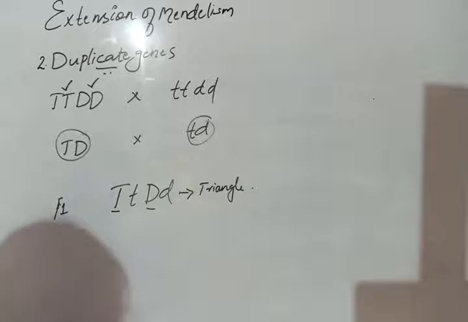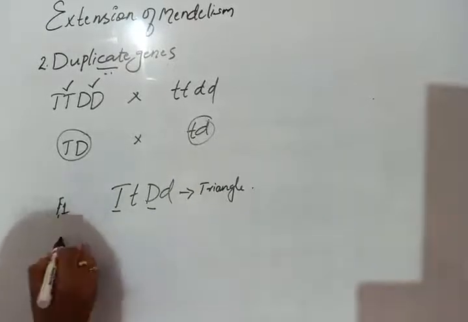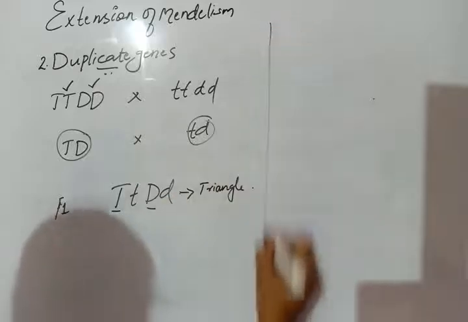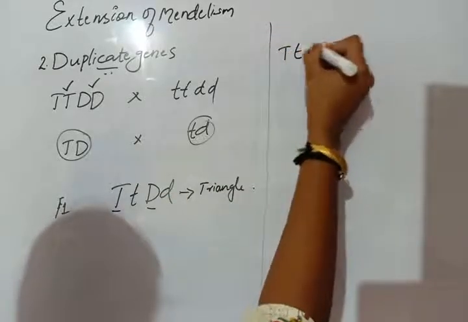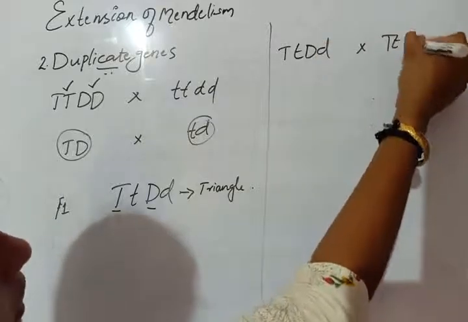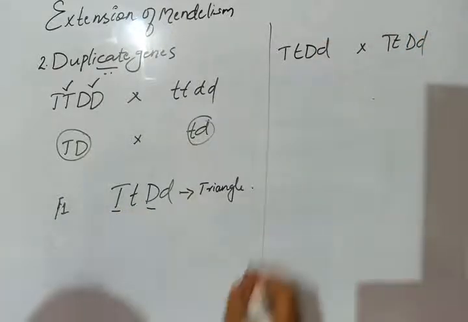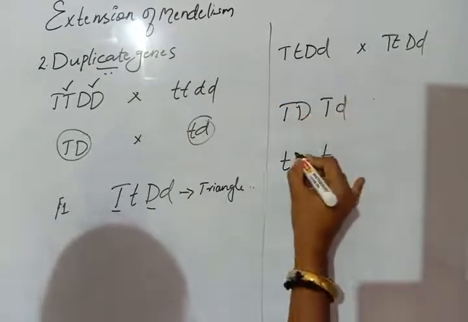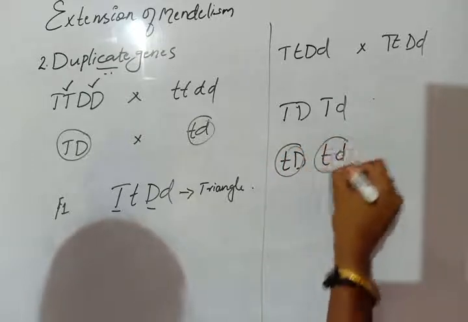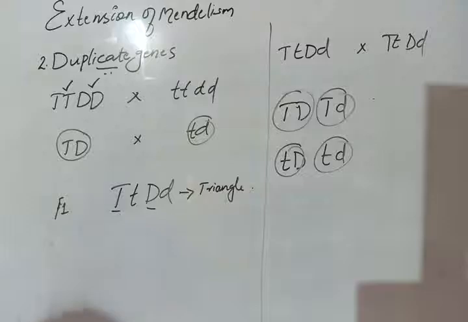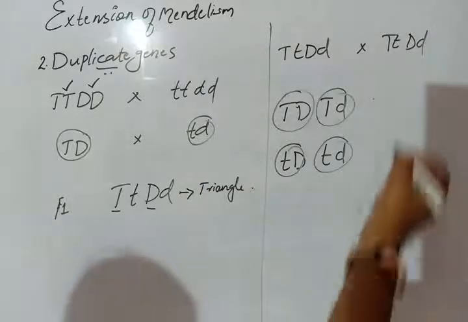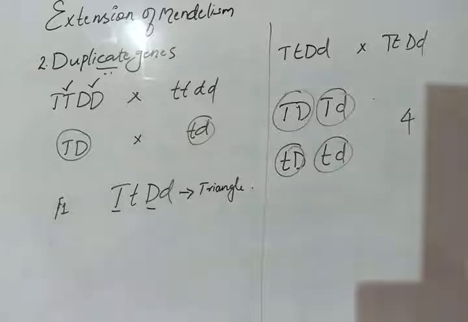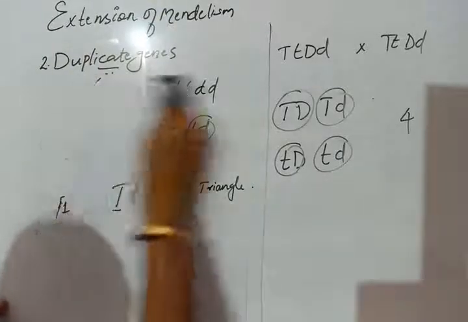Okay, then to obtain the F2, we allow the F1 to self. We will obtain different types of gametes. Same here, we will obtain 4 gametes. So now we make a cross of these gametes by using the Punnett square method. Now we will draw the Punnett square.